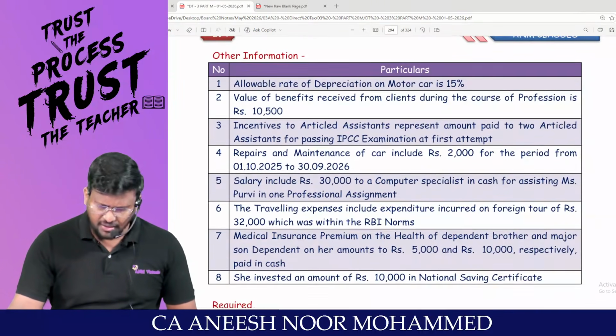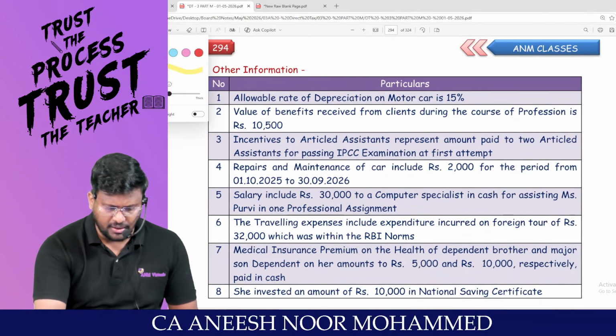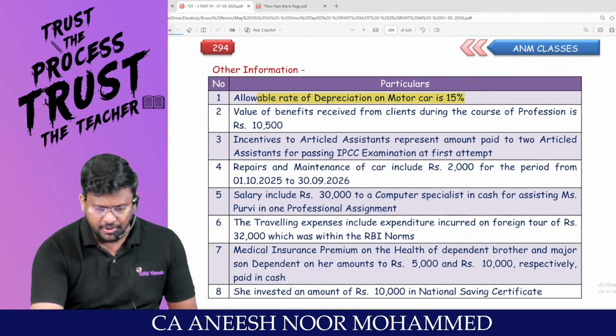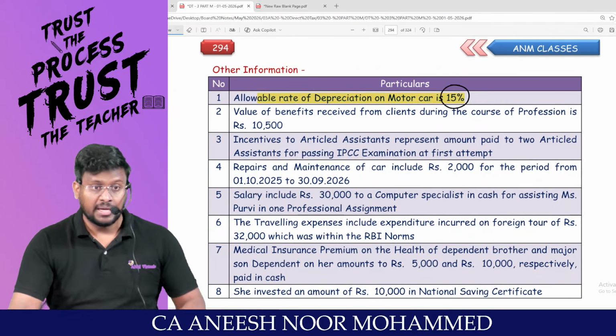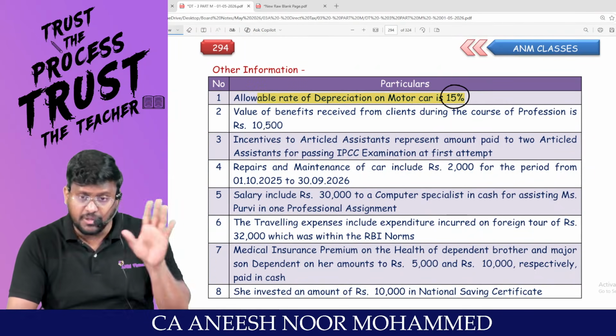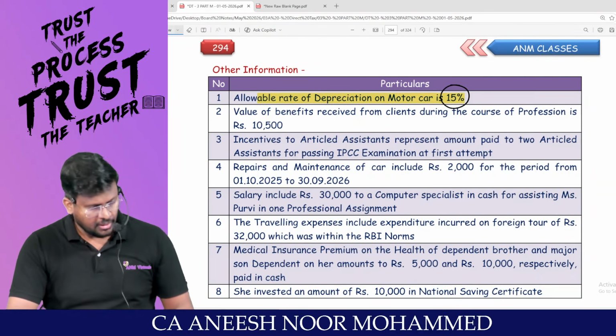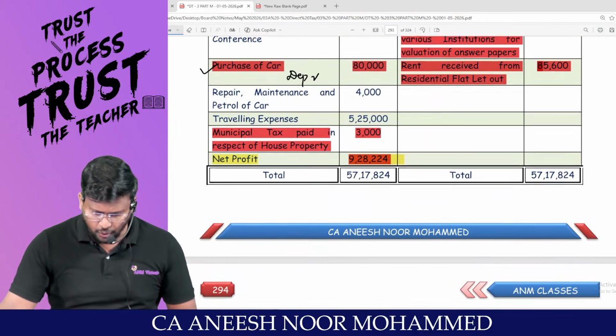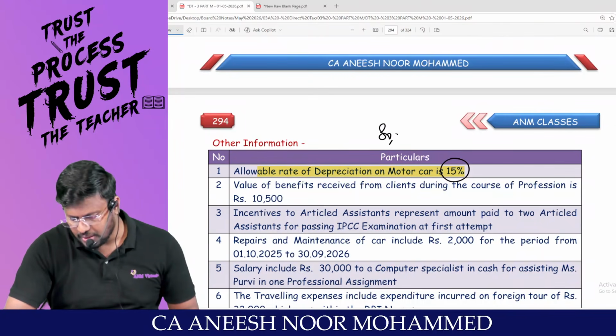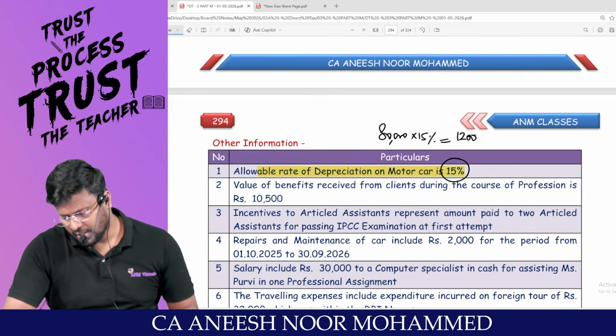That's it. Other information, only 8 informations are there. What they are trying to say? Allowable rate of depreciation for motor car is 15%. Since the cost of the motor car has been debited to P&L account, it should be added back. And you can claim depreciation for motor car. That means 80,000 into 15% comes to that we have to reduce it.